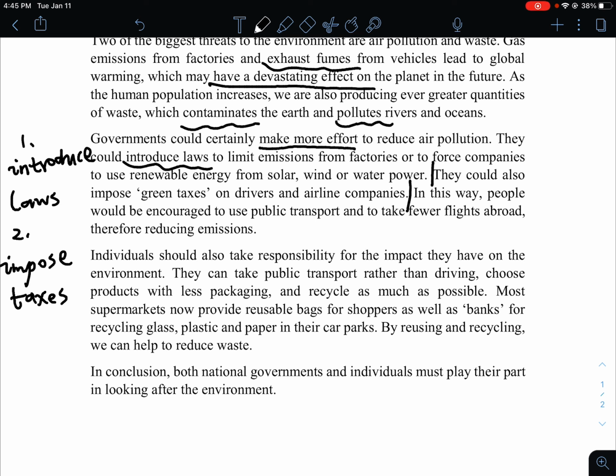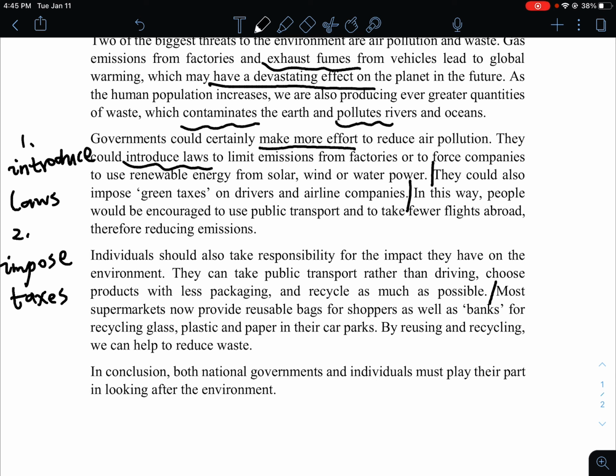And next paragraph is about individuals. Individuals should also take responsibility for the impact they have on the environment. They can take public transport rather than driving, choose products with less packaging, and recycle as much as possible. Most supermarkets now provide reusable bags for shoppers as well as banks for recycling glass, plastic, and paper in their car parks.